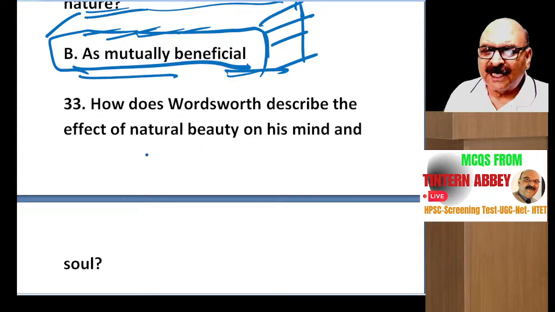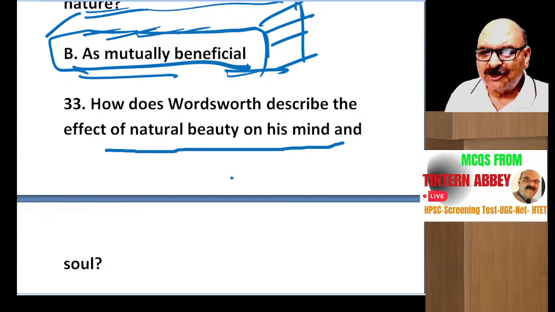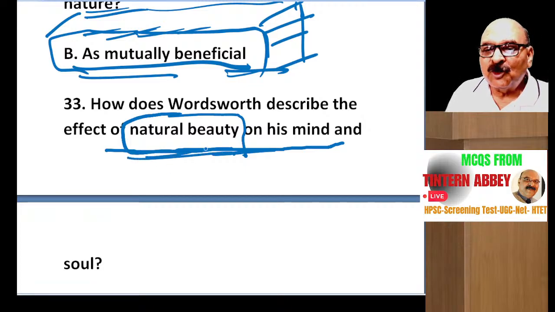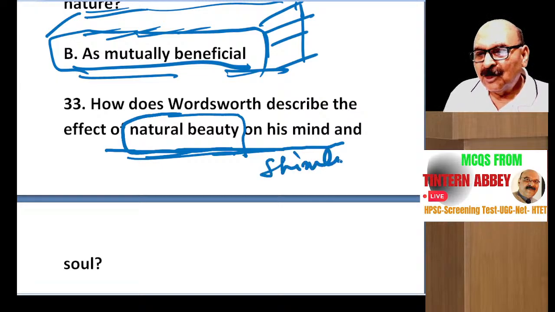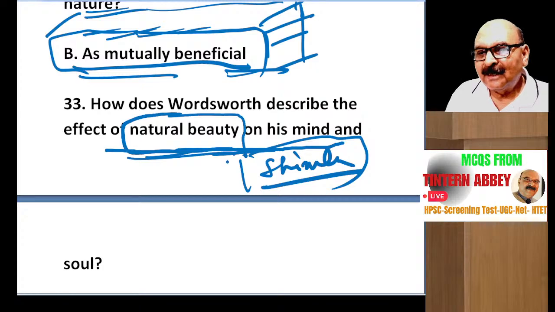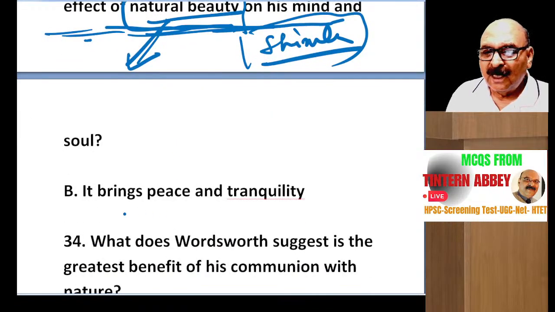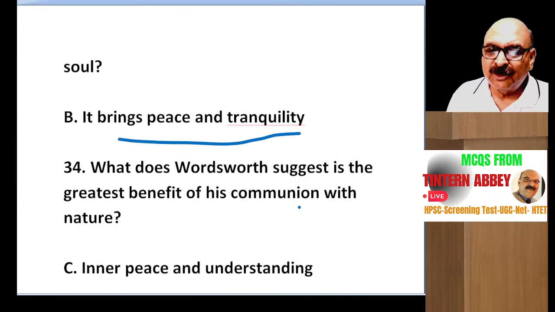How does Wordsworth describe the effect of natural beauty on his mind and soul? When you see a beautiful scene in nature, it lasts forever in your mind. Suppose you have recently visited the hills, Shimla, you have seen beautiful places there. When you are sitting at home, lying on your bed or sitting on a sofa, you may be thinking of them, and that natural beauty will come into your mind and refresh your mind. It has an elevating effect, it brings peace and tranquility when you think about them.